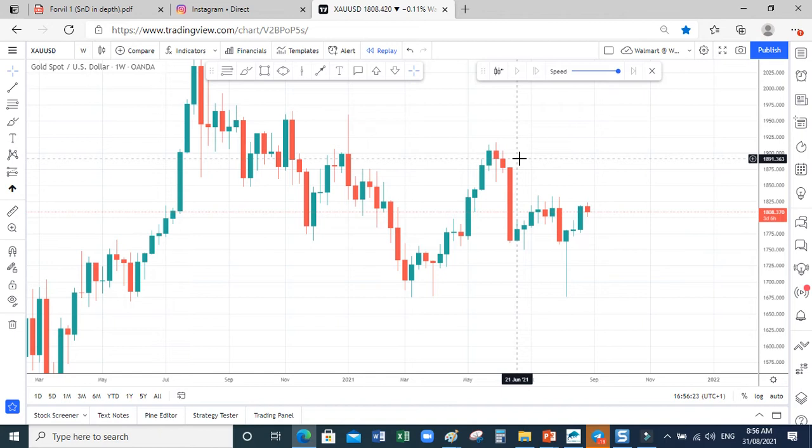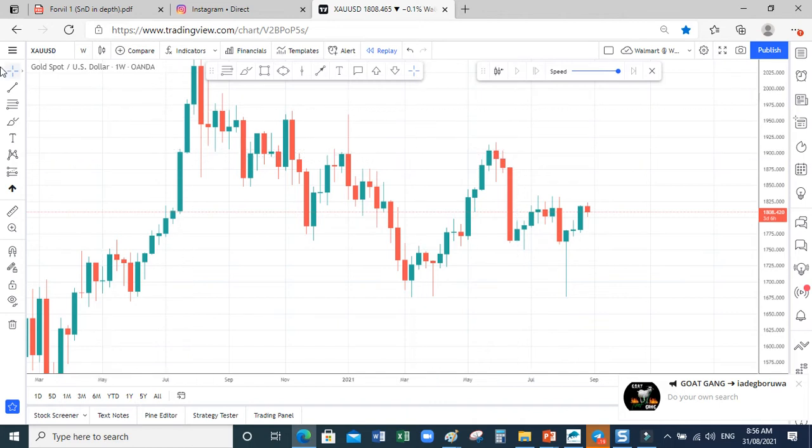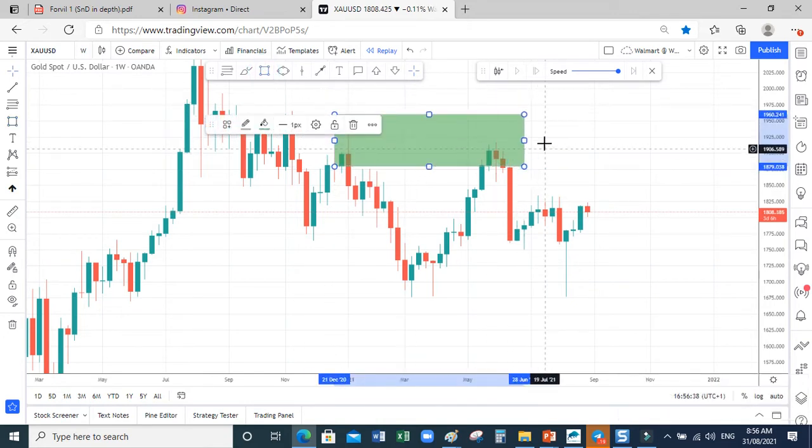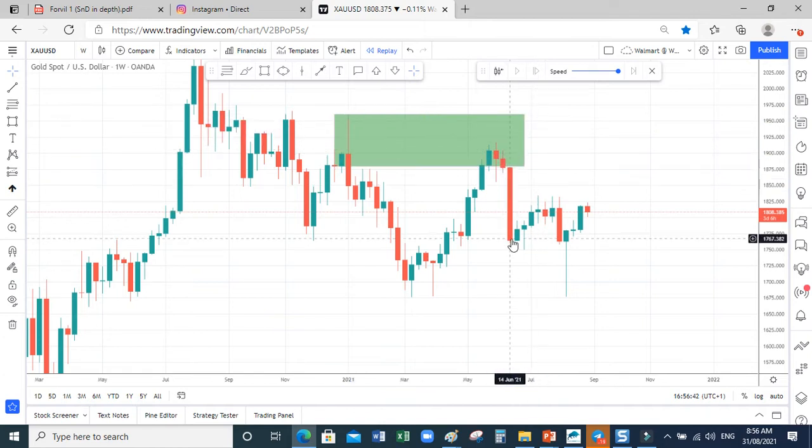Because those are the areas where there are bulk orders. Like this place in the past, it plays out. You see it? You can imagine this weekly chart. You can imagine how many pips down to this place. As it's coming down, it's looking at the past. What happened in the past? What happened here? What did I tell you about this place?